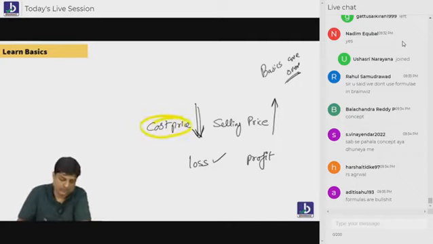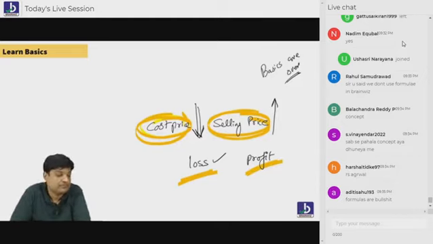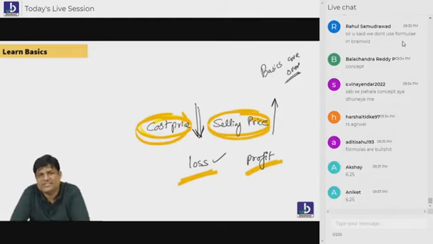When cost price is more and selling price is less, loss. When the cost price is less and selling price is more, profit. Are you understanding, everybody? Over. These are the basics. There is nothing more.